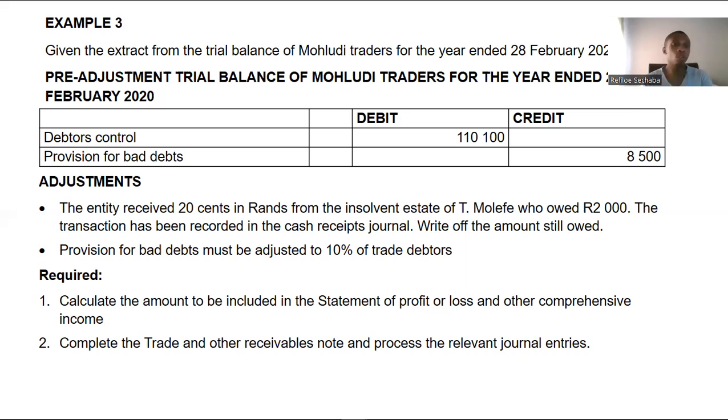Okay, and then note that our provision will be calculated at 10% of trade debtors. It's 10% of 110,100 minus 2,000 times 80%, because 80% of that 2,000 we need to write it off. It hasn't been deducted from our debtors control. Now, let's put it in numbers.